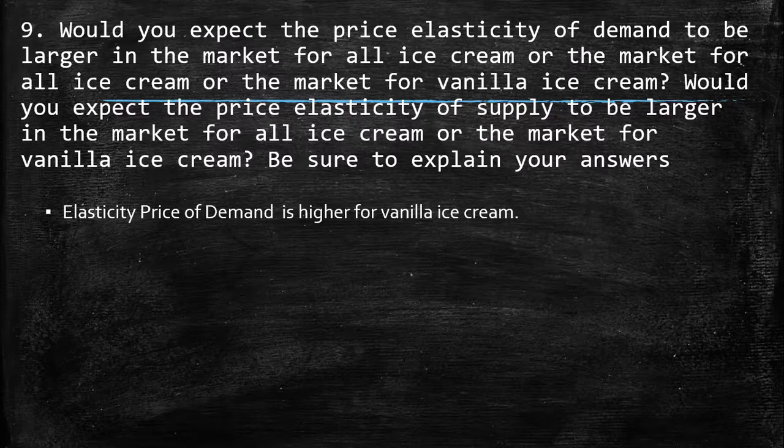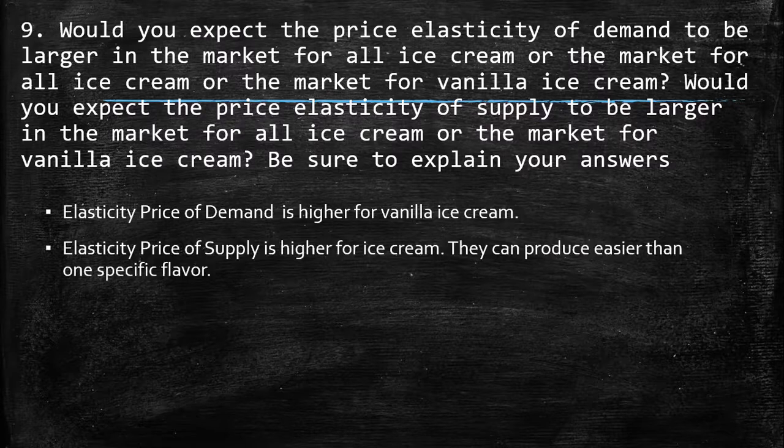So here we know that the price elasticity of demand is higher for vanilla ice cream. Imagine that you have all the flavors in the ice cream shop, but you want to buy the vanilla, but the price is higher than the other ones. What would you do? Usually you go to another flavor,